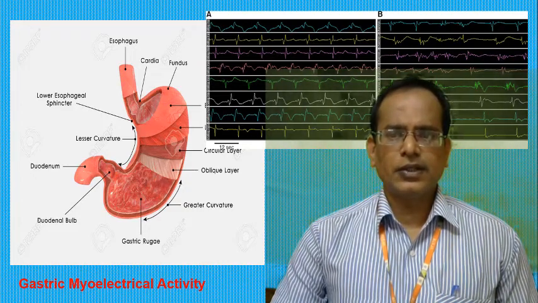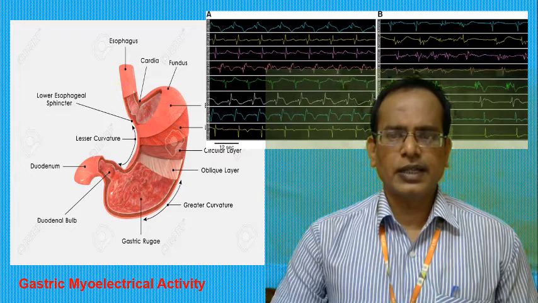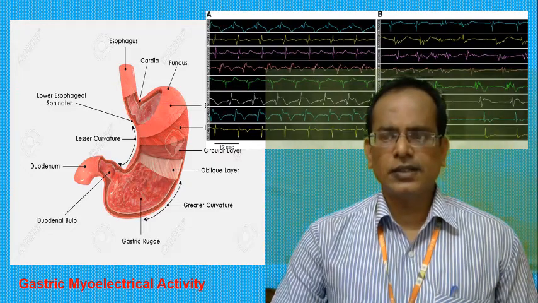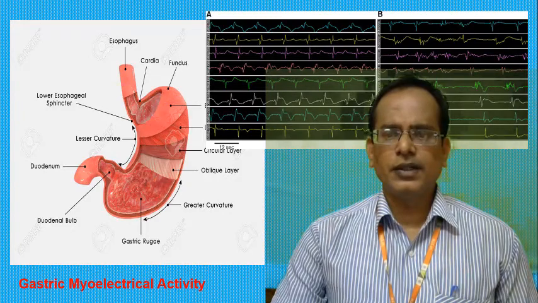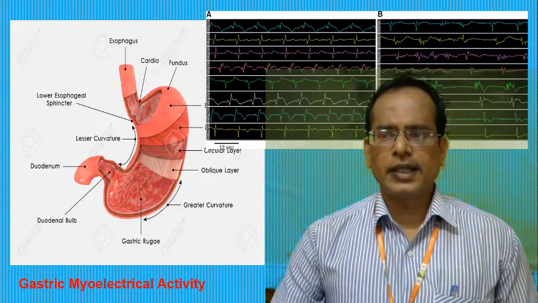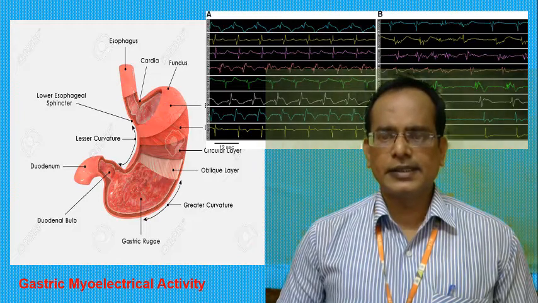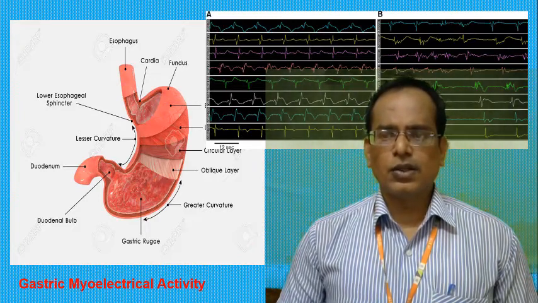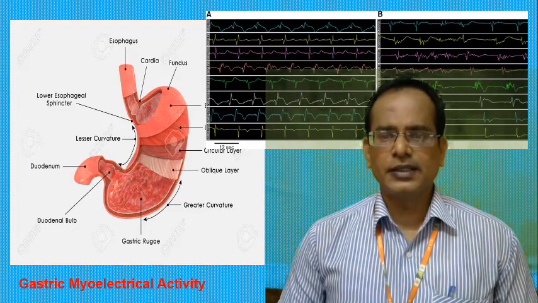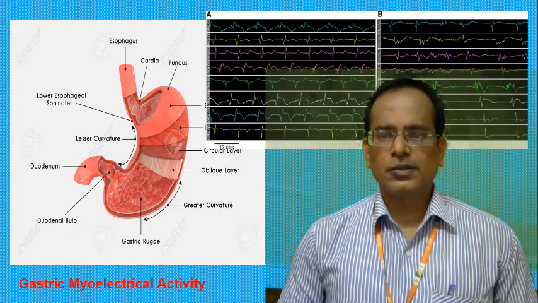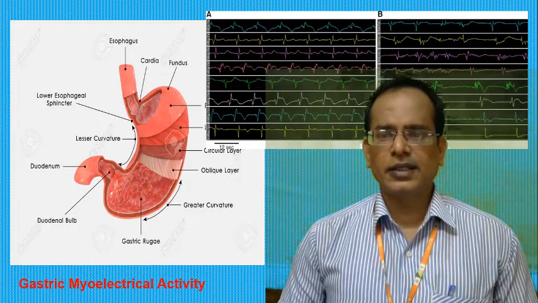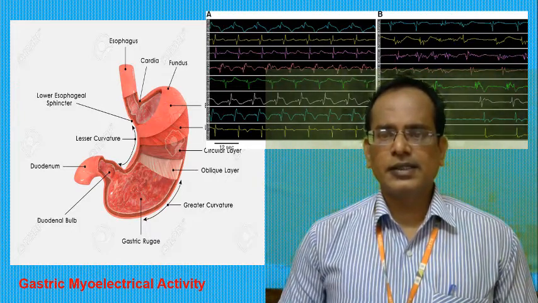Electrogastrography, that is EGG, is a non-invasive method for measurement of gastromyoelectrical activities. It was discovered in 1921 and popularized in the 1990s. So there is a large year difference. It was discovered in 1921, but it became famous only in the 1990s. So almost 70 years they did not take care of this EGG.